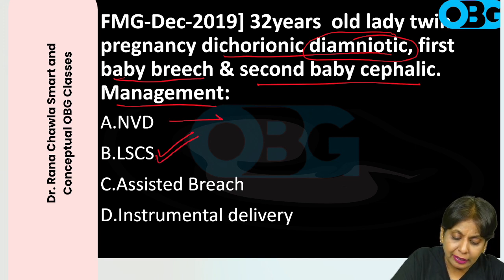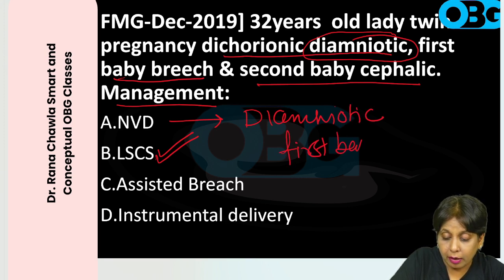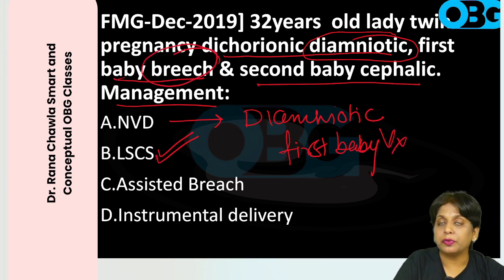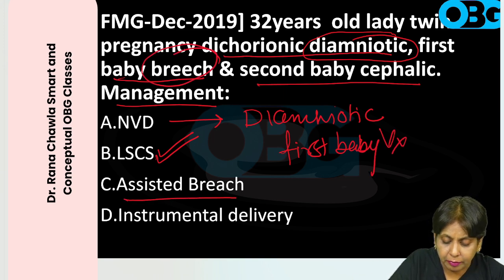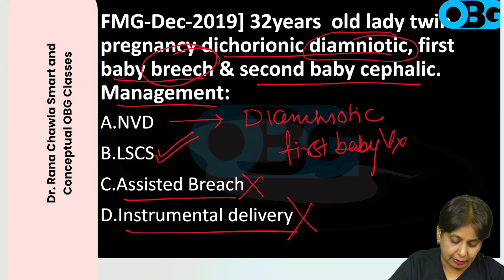Normal delivery is done in diamniotic twins when the first baby is vertex. Since here the first baby is breech, we are doing cesarean. Assisted breech, no way. Instrumental delivery, no way. So the answer is cesarean.